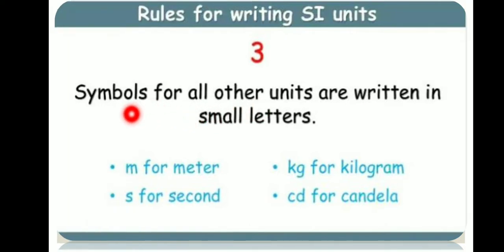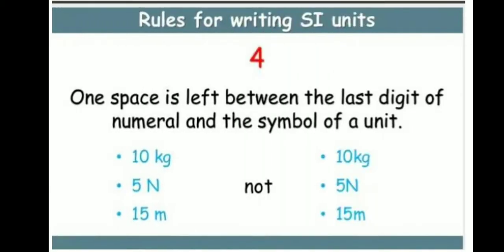Rule number 3. The symbols for all other units are written in small letters. m for meter, s for second, kg for kilogram, cd for candela. Rule number 4. One space is left between the last digit of the numeral and the symbol of a unit. Listen, 10 kg, 5 N, 15 m. This is correct, this is not.